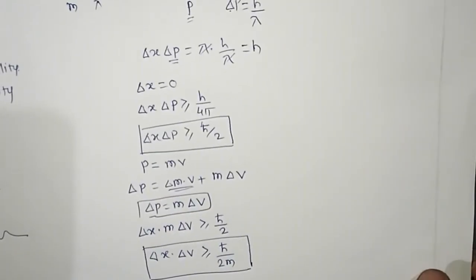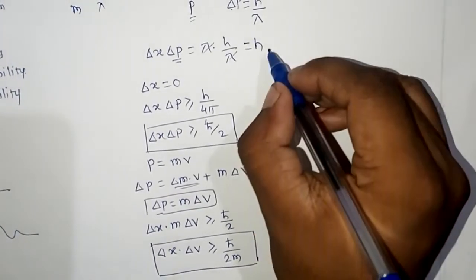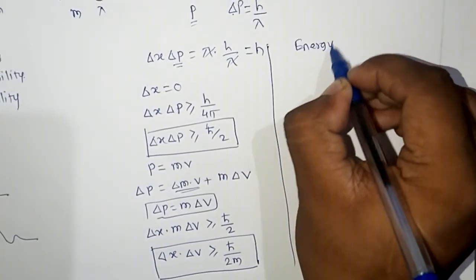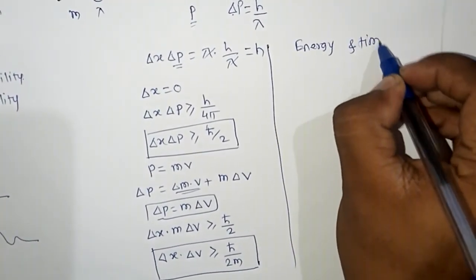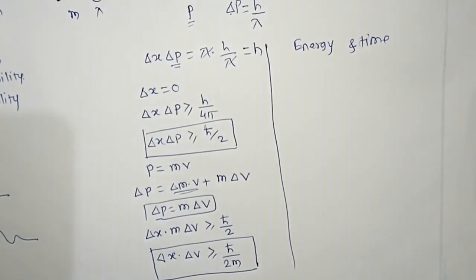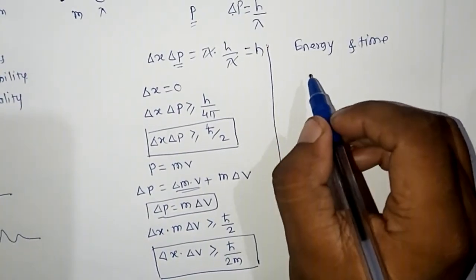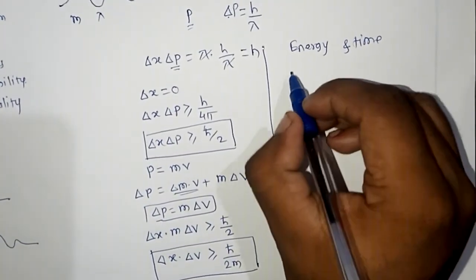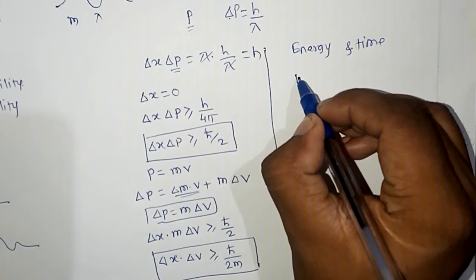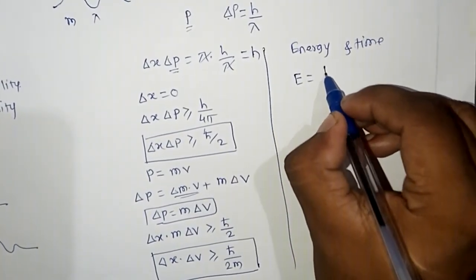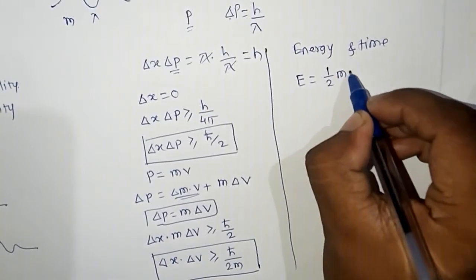Now we have another pair of values, that is for energy and time. For that, suppose an electron having mass m is moving with velocity v. So in that case its energy, that is kinetic energy, is given by the formula E is equal to 1/2 mv square.